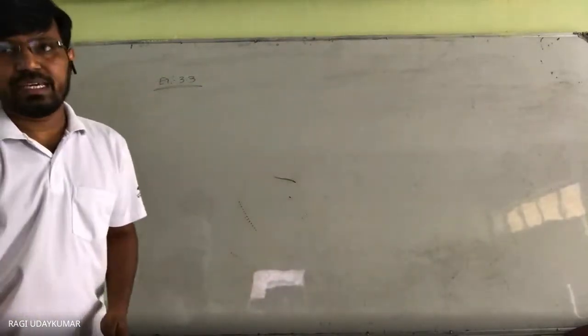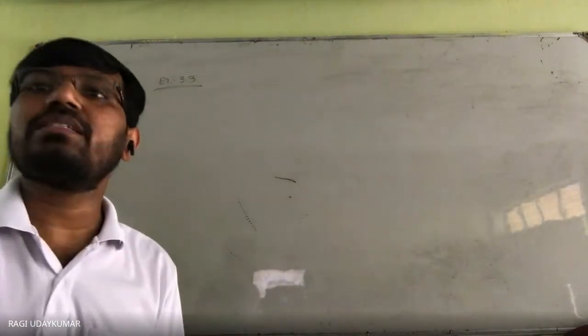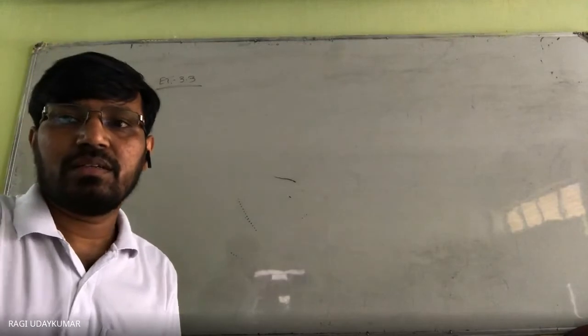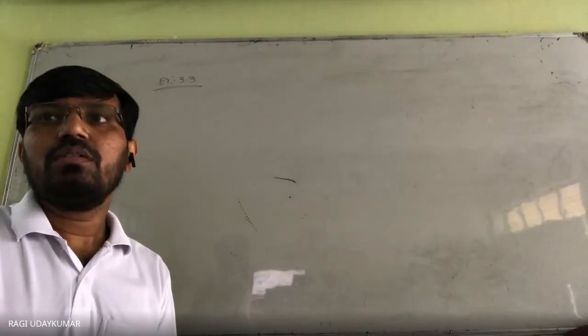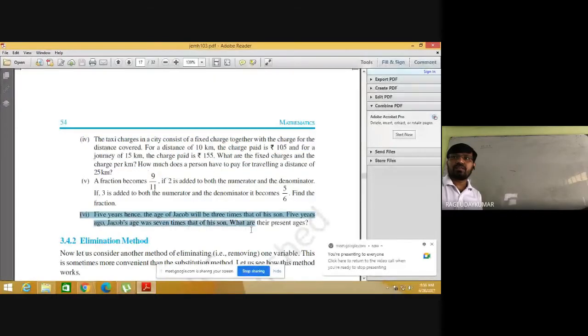Question number 6 you see here. In question number 6, what is given? 5 years hence. What is meant by hence? 5 years from now. Yes, 5 years from now. The question is: 5 years hence, the age of Jacob will be 3 times the age of his son, and 5 years ago, Jacob was 7 times as old as his son. What are their present ages?